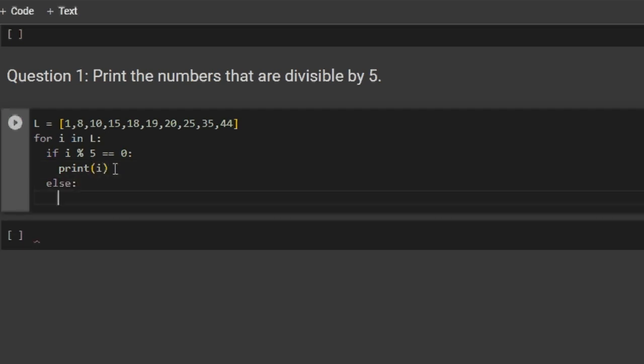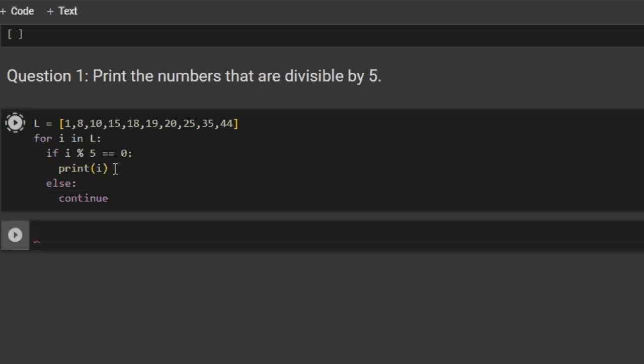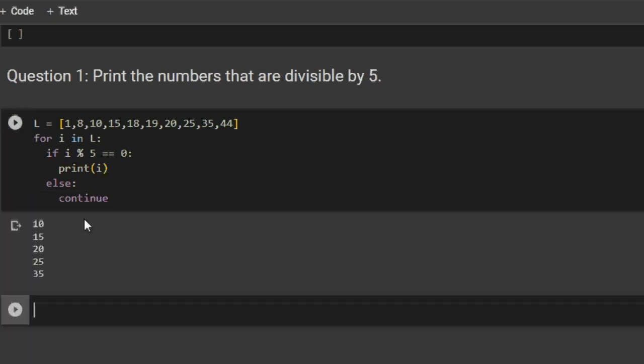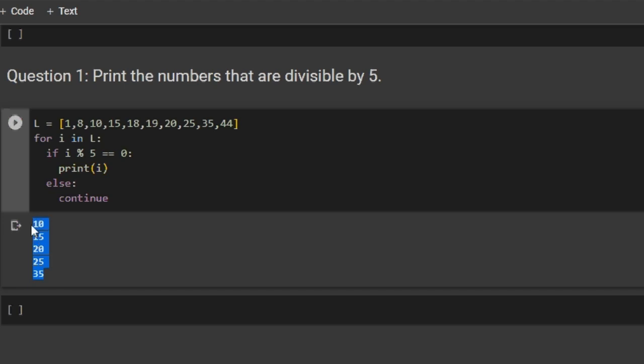Else, as you have to skip the numbers that are not divisible by 5, we will use continue. That's the code, guys, and if I run it, I get all the numbers that are divisible by 5. Now that's how you do it, but that is what a noob does.